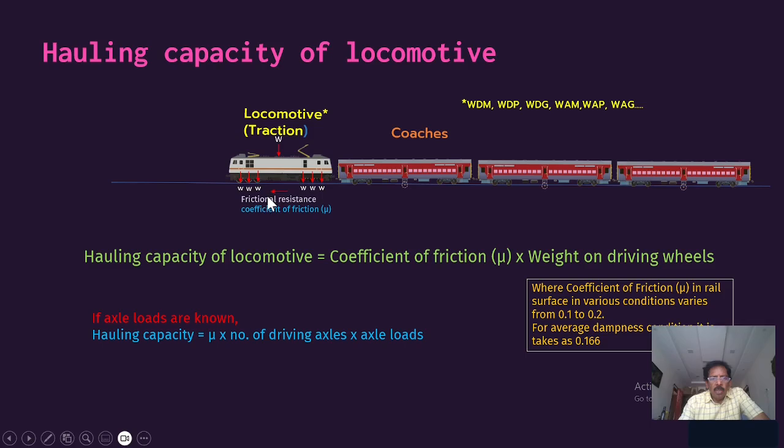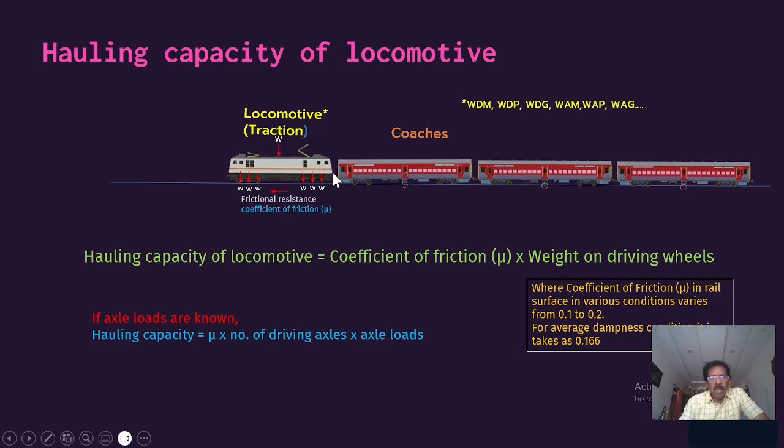Here we have the locomotive, that is the traction area. Then we have the compartments. Normally we have passenger trains and goods trains. Locos are normally attached with coaches for carrying passengers.